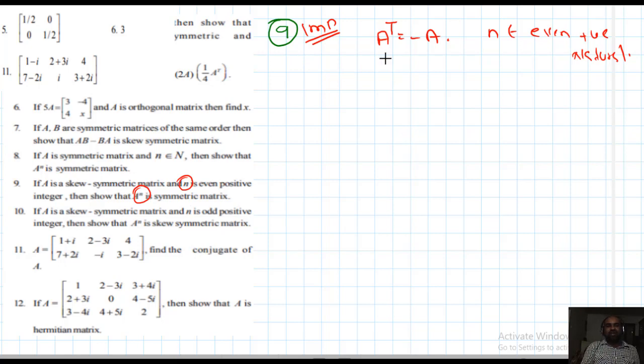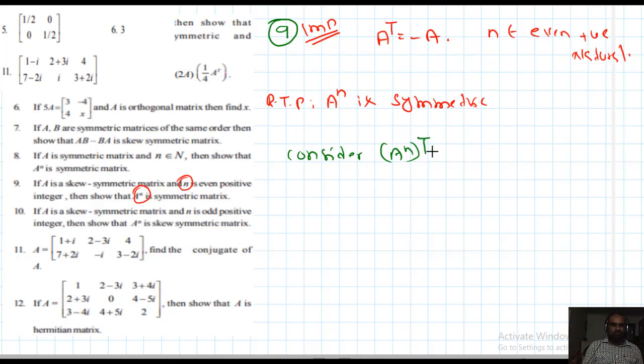Don't confuse: A is skew symmetric, but you want to show that A power n is symmetric. RTP: A power n is symmetric. What is n? N is the even natural number, that is important. So consider A power n whole transpose.